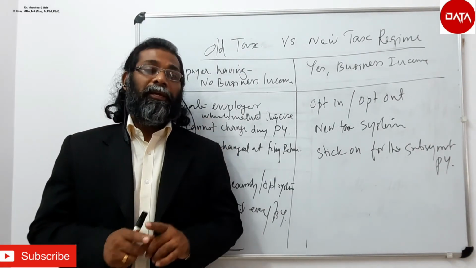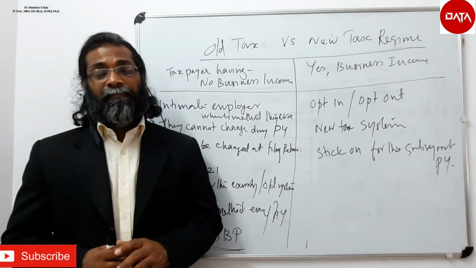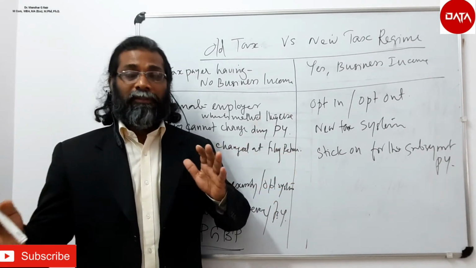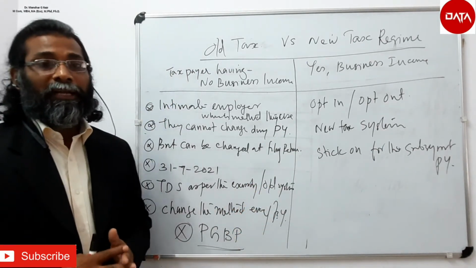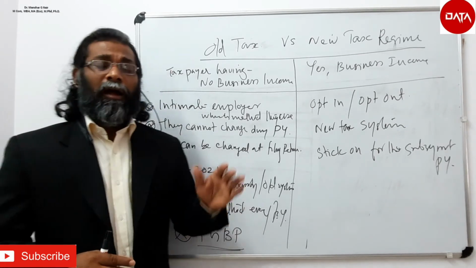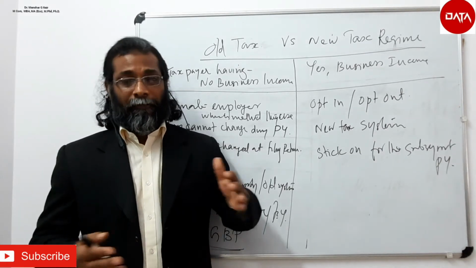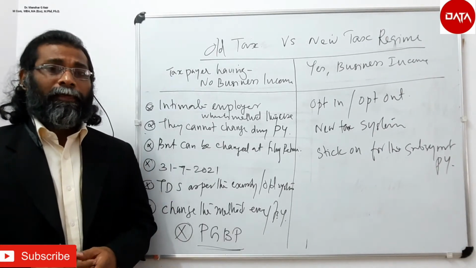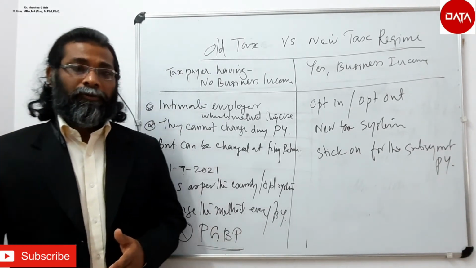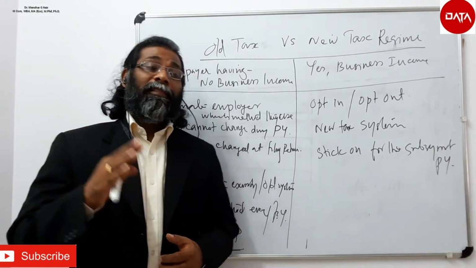If you adopt the new tax regime, or if you are switching over to the new tax regime, the tax rates span from 5 to 30%, subdivided into different classes of income instead of 5, 10, above 10. Here there are different classes, that is up to 5, 5 to 7.5, 7.5 to 10, 10 to 12.5, 12.5 to 15, then above 15.